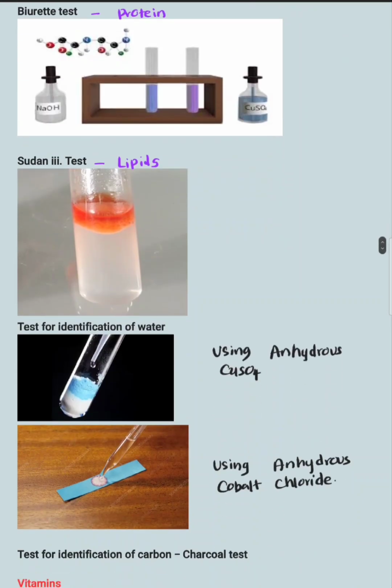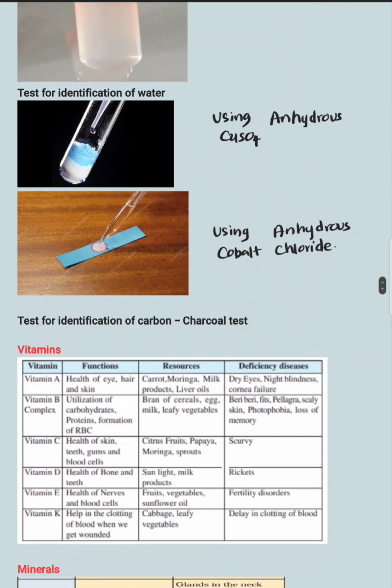Then the test for water. water test කරන්න අපිට use කරන්න පුළුවන් anhydrous copper sulfate as well as anhydrous cobalt chloride. Anhydrous copper sulfate, what you see is like a salt. ඒ කියන්නේ white color. When it gets hydrated it turns blue. එහෙනම් white color blue වෙනවා. change එක අනිවාර්යයෙන්ම initial color එකයි final color එකයි දෙකම ලියන්න වෙනවා. If you use cobalt chloride, the initial color is blue and when it gets hydrated, it will turn pink. Pink වෙනවා. හරිද? Initial එක blue, hydrated වුණාම pink වෙනවා.